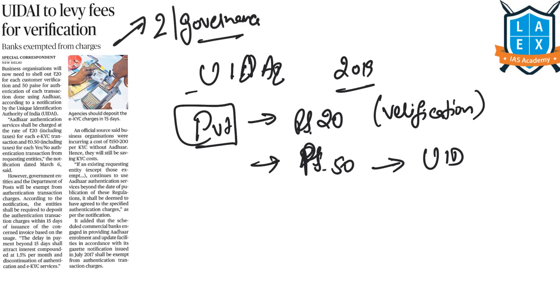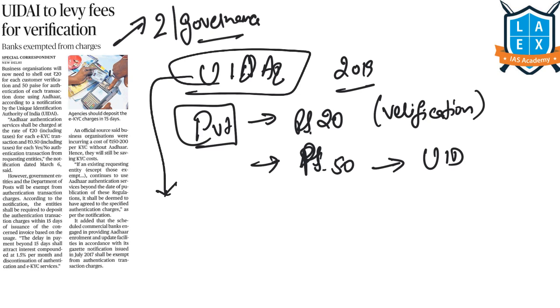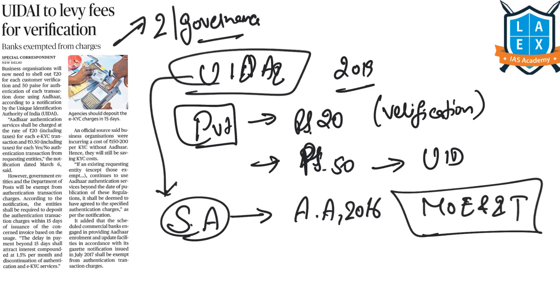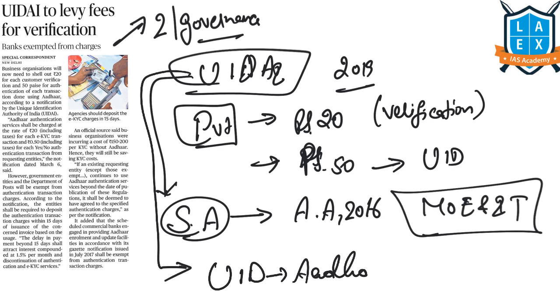We should know about this Unique Identification Authority of India. This is a statutory authority but not a constitutional authority. It was established under the provisions of the Aadhaar Act of 2016 under the Ministry of Electronics and Information Technology. It is this authority that issues the unique identification numbers, that is Aadhaar, which we are using now, to all the residents of India.